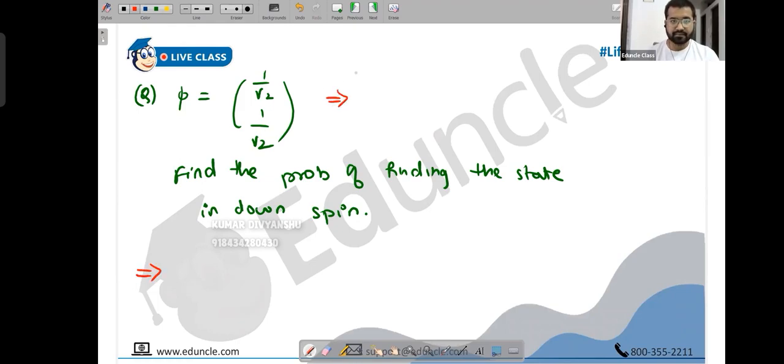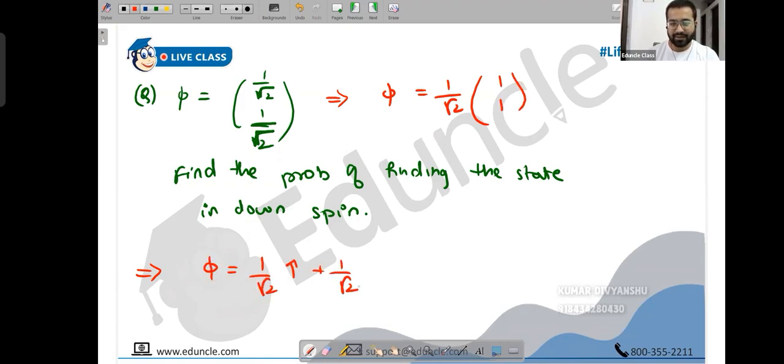So 1 by root 2, 1 by root 2. I can write this as phi is, you can take 1 upon root 2 common, I'll be left with 1, 1. So how can we write the wave function? 1 upon root 2 upspin plus 1 upon root 2 downspin. They're asking us to find the probability of finding the state in downspin.